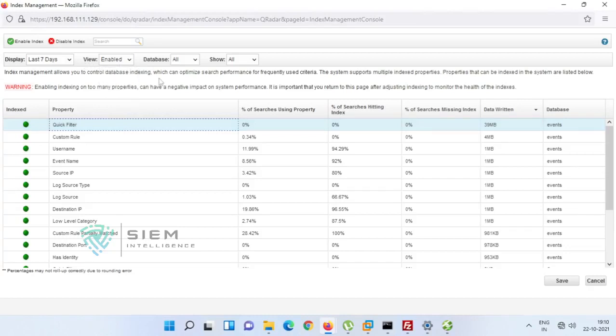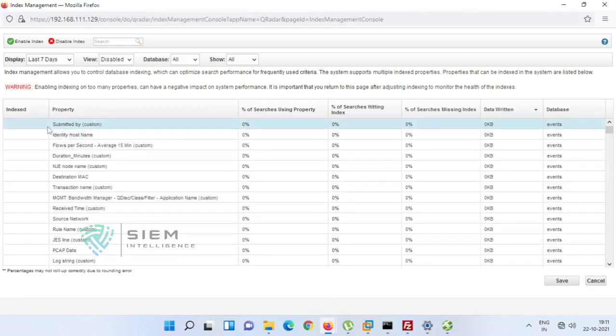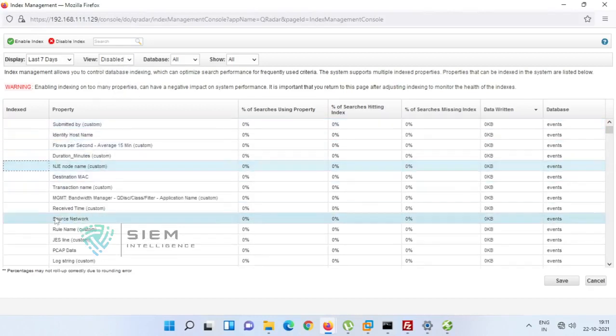One thing: if you enable, it makes searches quite faster, but it will affect processing. You can enable some of the disabled ones whichever you think are most important and you will use quite frequently, so that the information will be more reliable as well as faster.